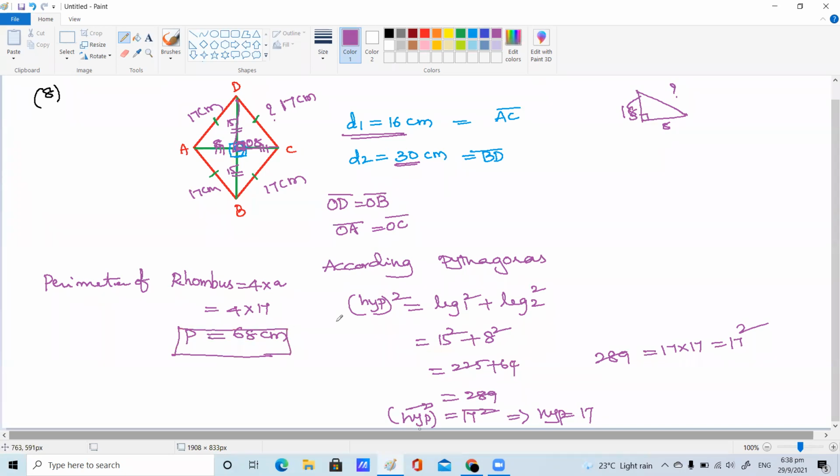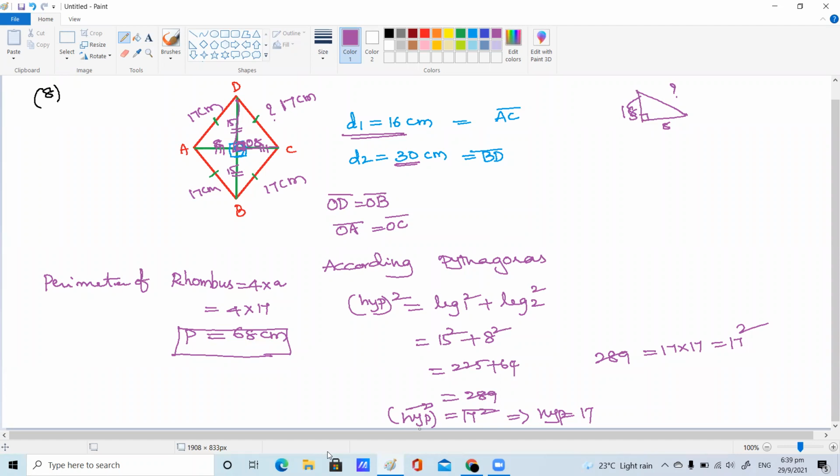There is a lot of thinking involved in this. If they give word problems, they will definitely give them like that. So what are the things you have to remember, children? In a rhombus, all sides are equal, diagonals are not equal, but diagonals are perpendicular bisectors. Based on that, it forms a right angle triangle. We don't know the hypotenuse here, so to find it, you need to use the Pythagoras property.